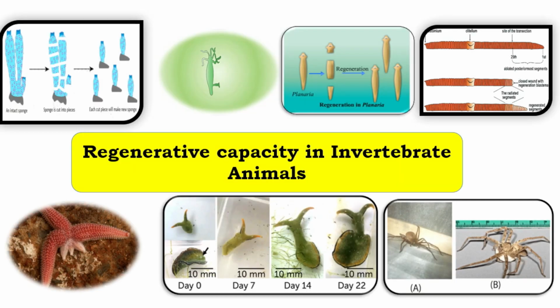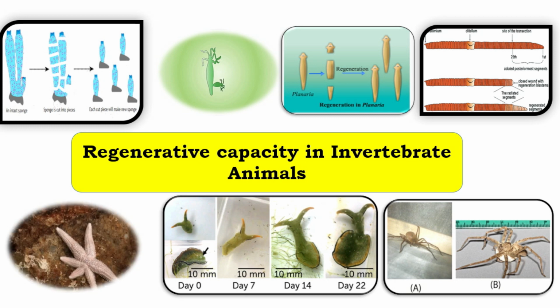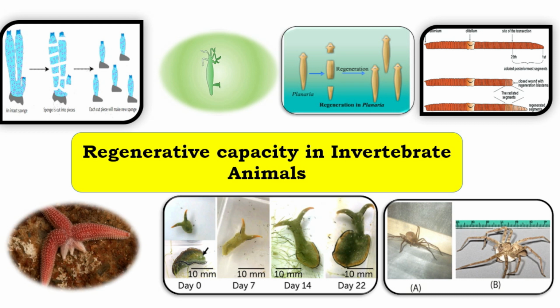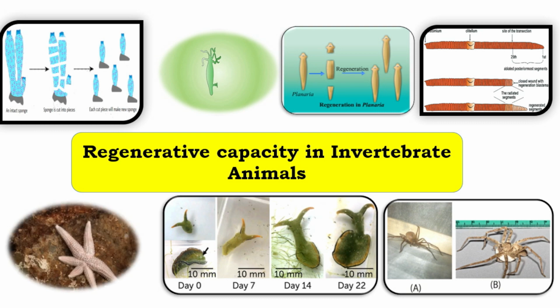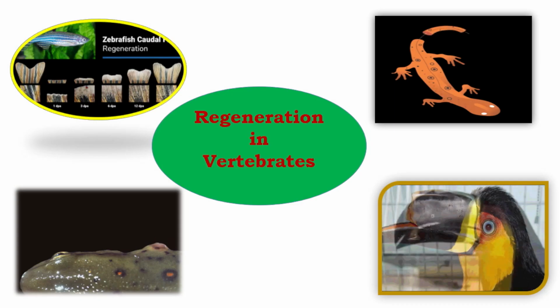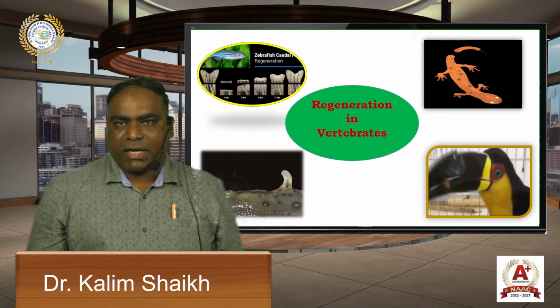See, these are some examples of invertebrate animals in which regeneration occurs, like sponges, Hydra, Planaria, earthworm, crabs, mollusks, and echinoderms like the sea star. These are a few examples of vertebrate animals having regeneration power, such as fins and tails in fish, and limbs and tail in amphibians and reptiles.